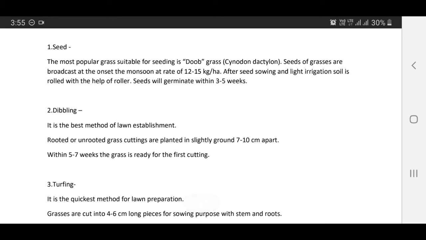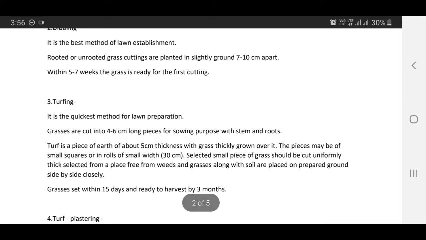Second method is dibbling. It is the best method of lawn establishment. Rooted or unrooted grass cuttings are planted around 7 to 10 centimeter apart. Within 5 to 7 weeks, the grass is ready for the first cutting.